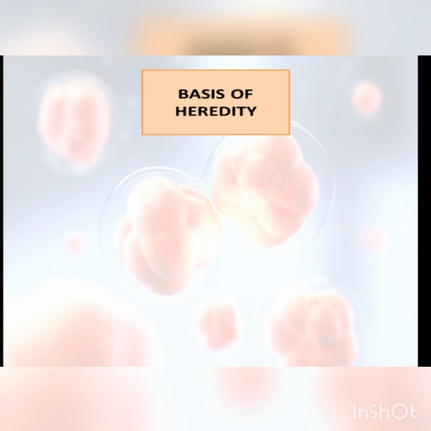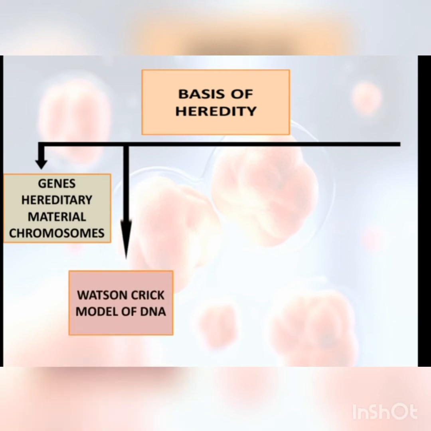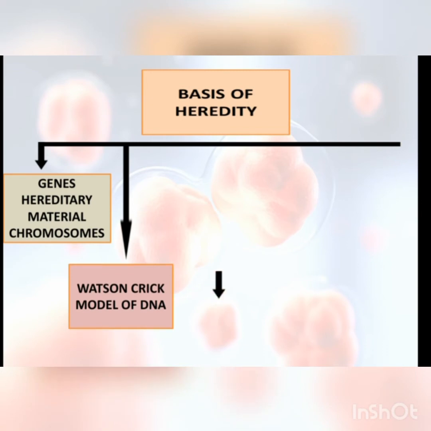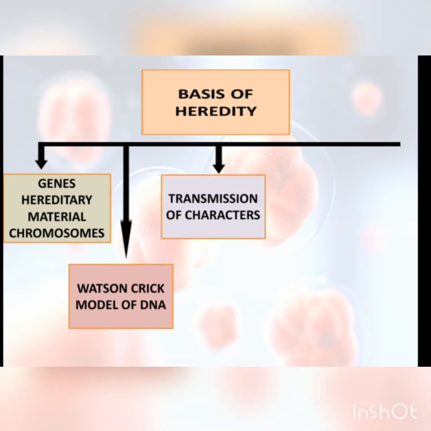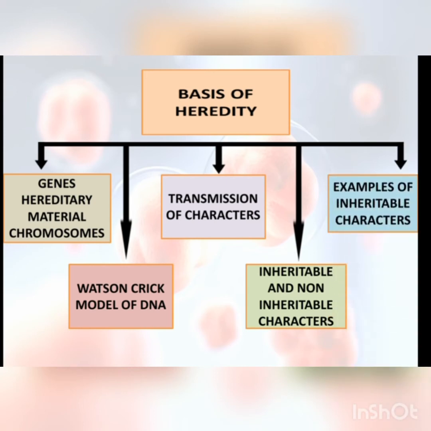Next is basis of heredity. Here we have genes, heredity material and chromosome. Then the Watson-Crick model of DNA. Third, we will study transmission of characters, that is, how characters are transmitted from parent to offspring. Next is inheritable and non-inheritable characters. And at the last, examples of inheritable characters.